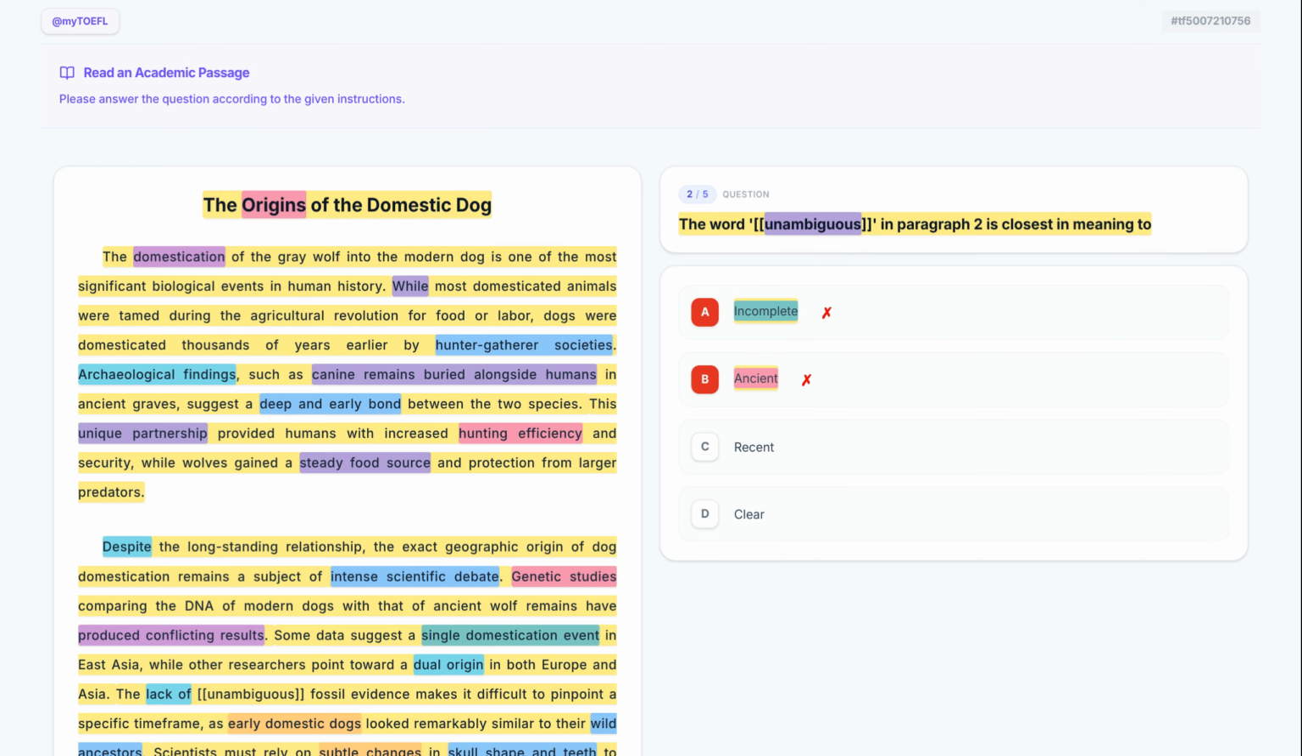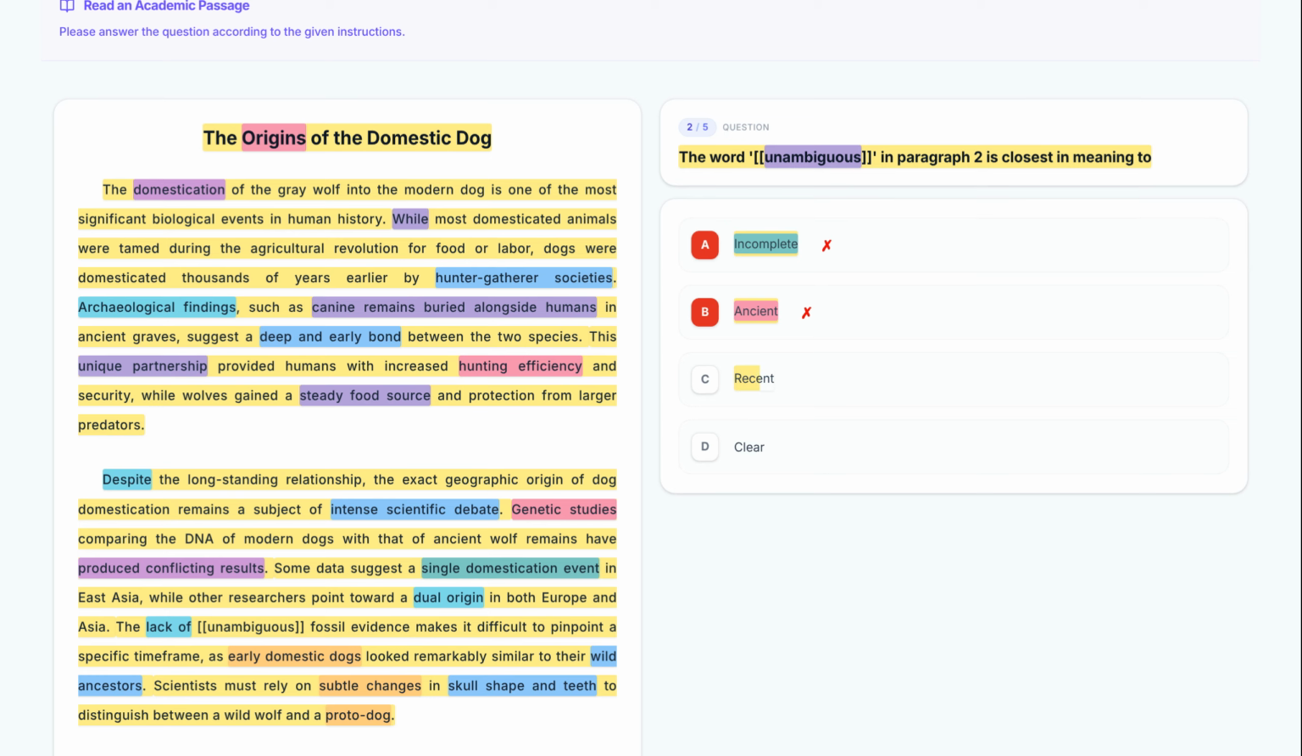Here's option C. Let's break it down. Recent. And C is recent. This is the opposite of what we are looking for. We are discussing ancient wolf remains, so recent is logically out of place. Eliminate it.